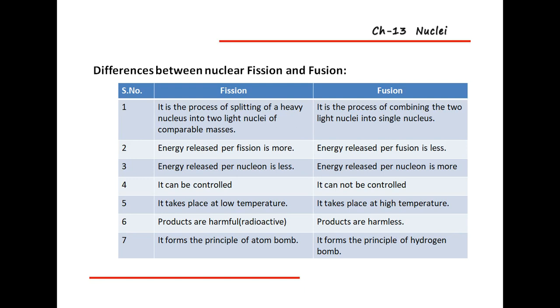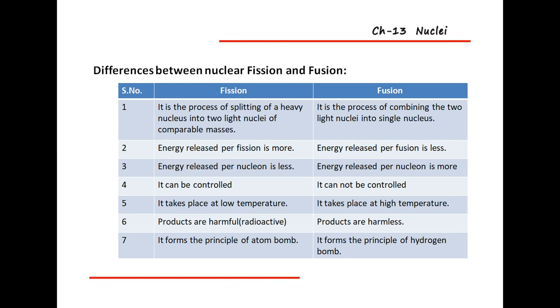The energy per nucleon is the ratio of binding energy to the mass number, and in fission it has a lower value, but in nuclear fusion the energy released per nucleon has a higher value.